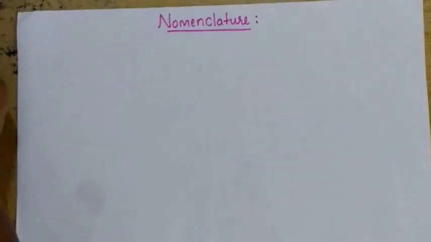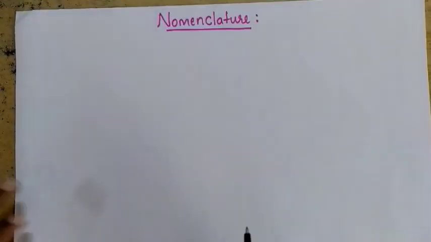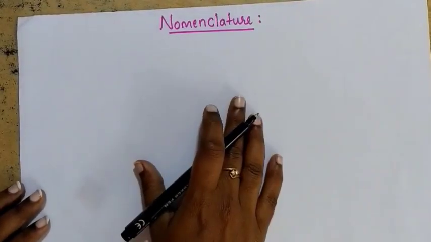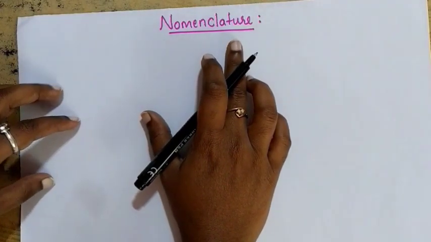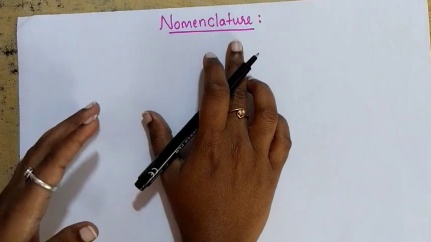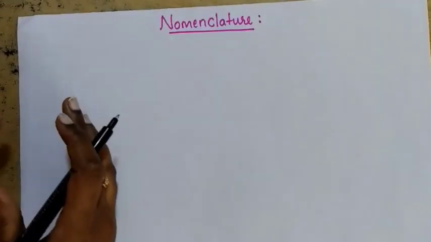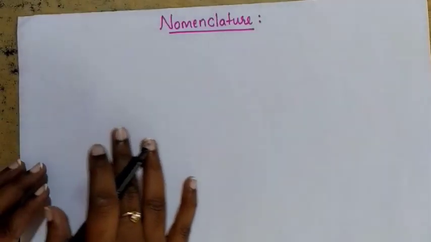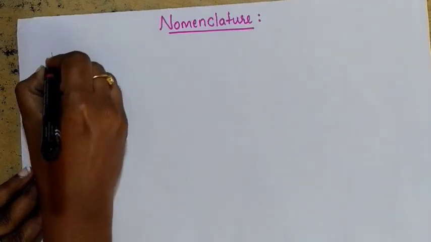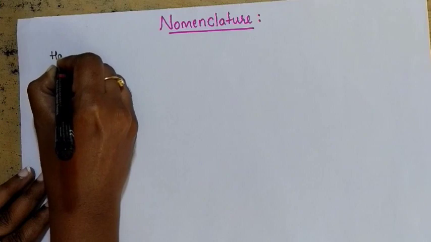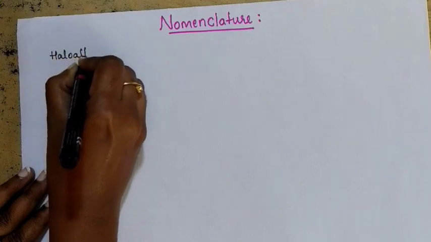Nomenclature in the sense naming of compounds, no? So how we are going to name the compounds, that is what we call nomenclature. We'll discuss the nomenclature step by step. First we are going to discuss it for haloalkanes. After completing haloalkanes, we'll discuss it for haloarenes. Okay, let's see how we are going to do the nomenclature for haloalkanes.